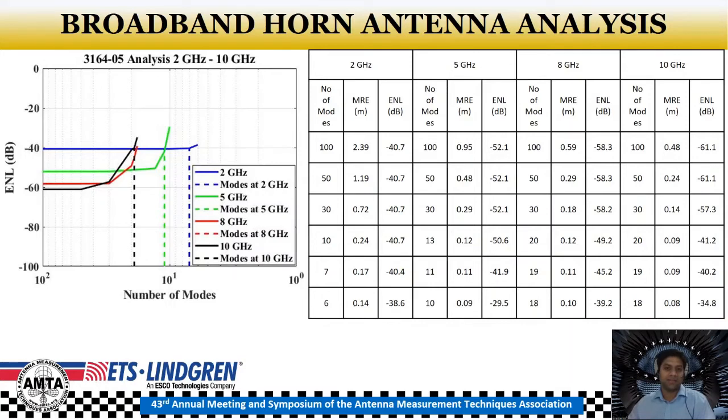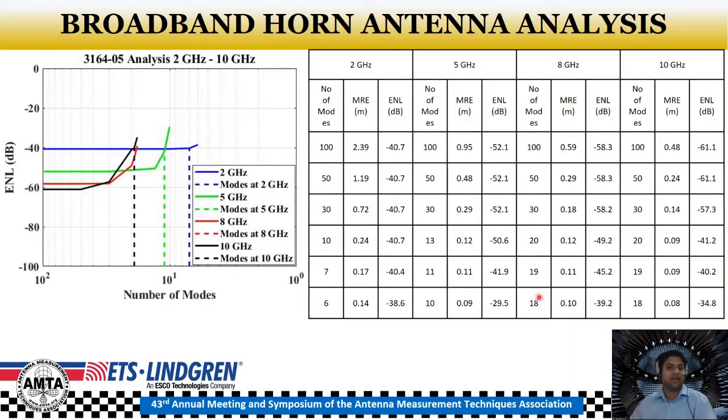Now, similarly, at 5 gigahertz, as we reduce the number of modes from 100 to 10 and monitor the ENL value, it increases from minus 50 dB to minus 30 dB. And at 11 modes, we see that the ENL value is less than the minus 40 dB limit. So that's why for 5 gigahertz, the number of modes needed to effectively characterize the 3 dB solid angle is 11, and correspondingly the MRE will be 0.11.